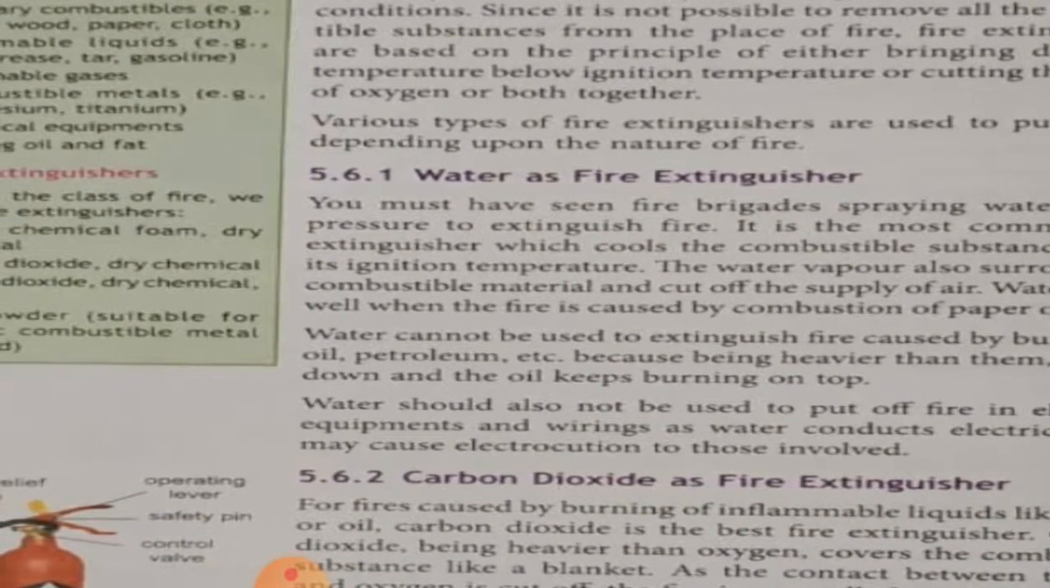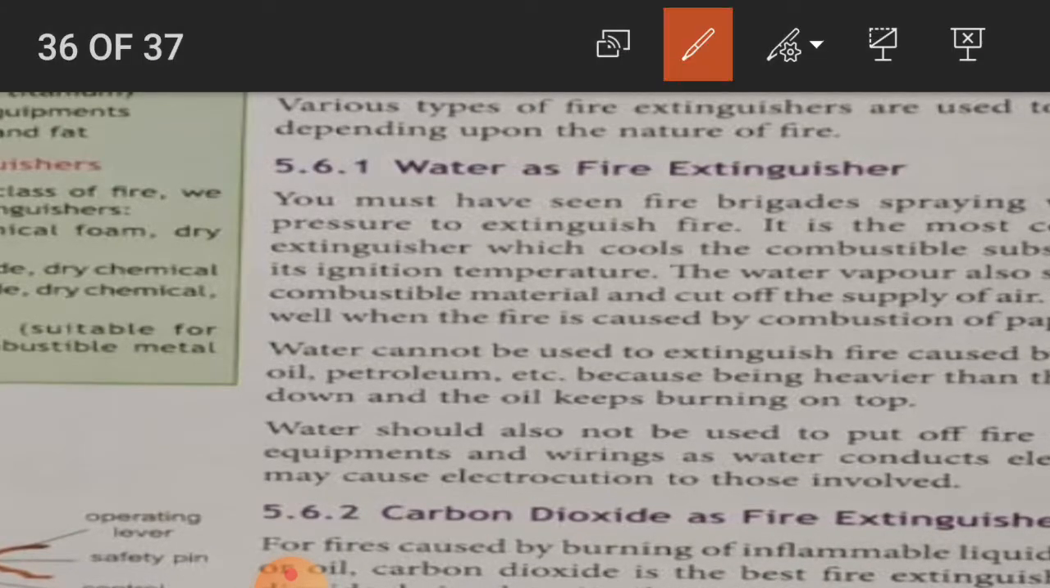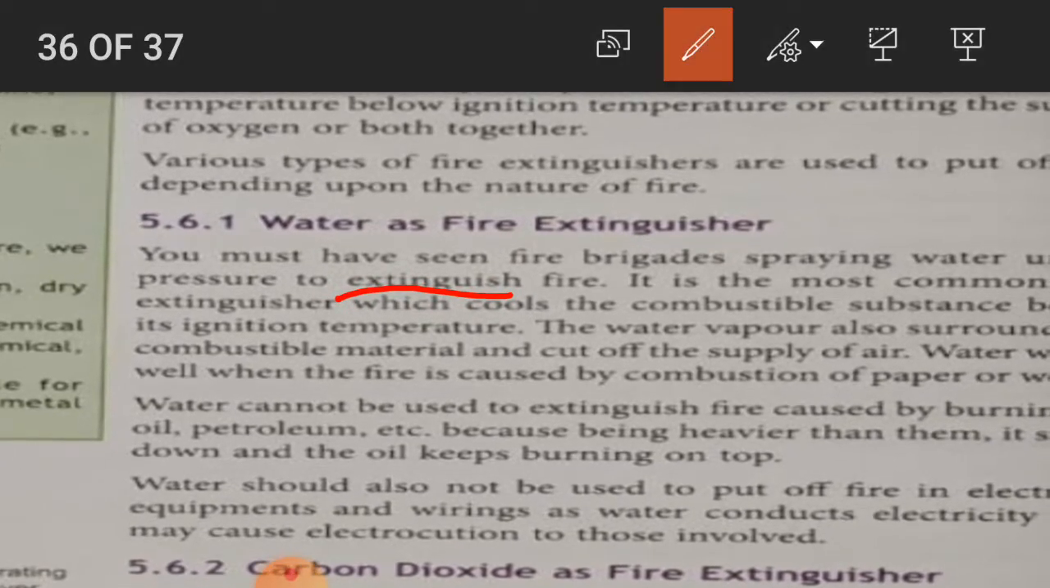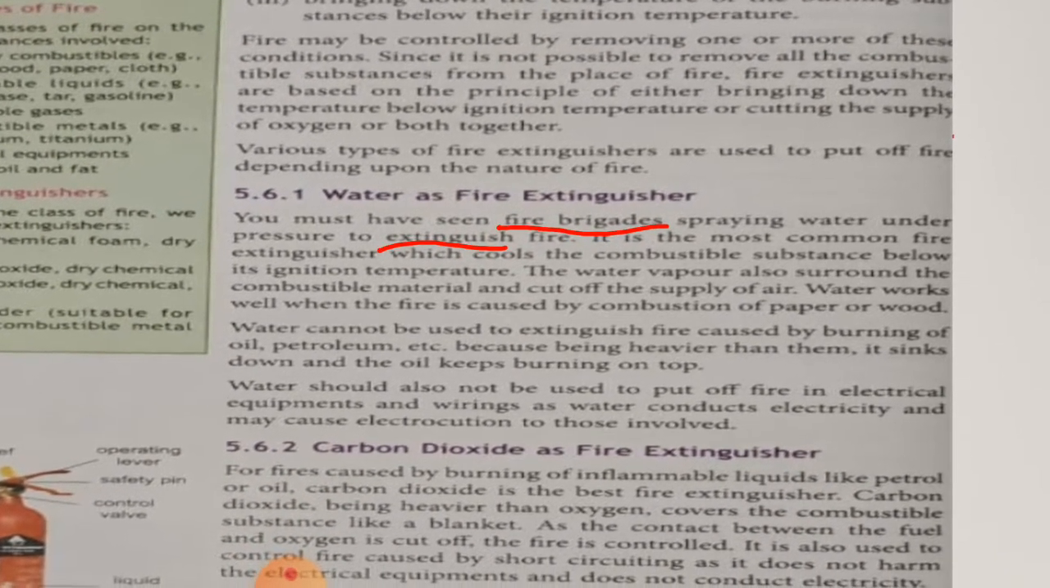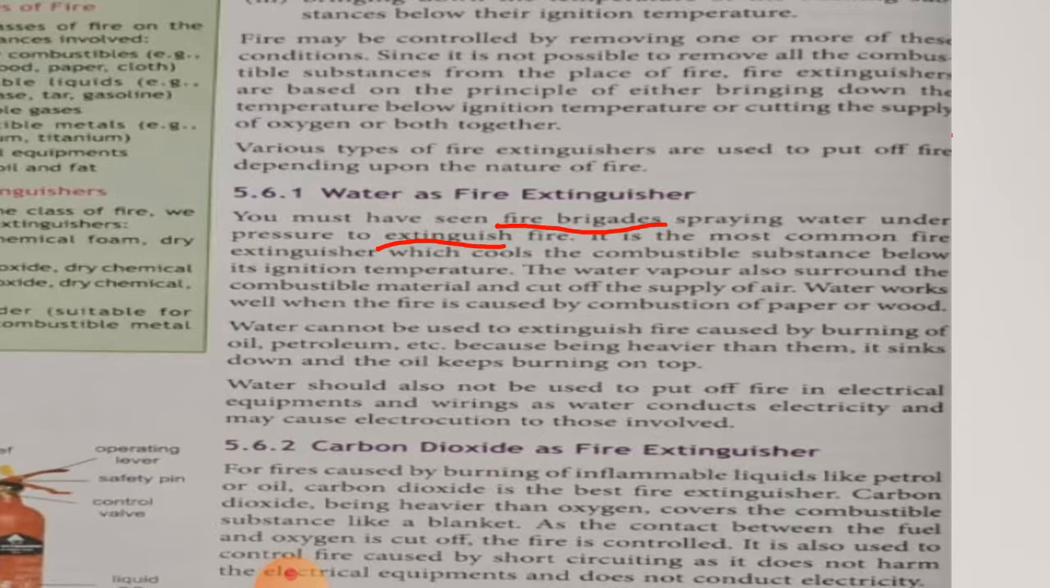So, you have to underline extinguish. Extinguish means quench or blow out. And you have to underline fire brigades. Fire brigade: an organized body of people trained and employed to extinguish fires.